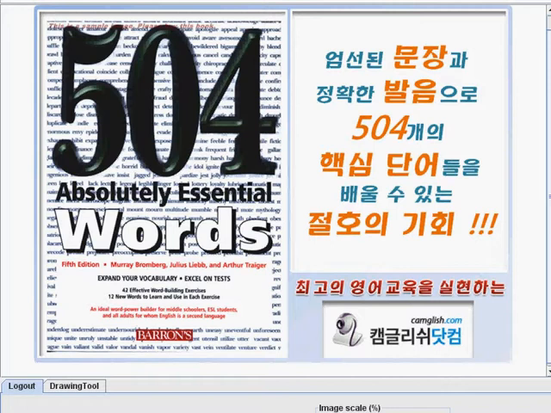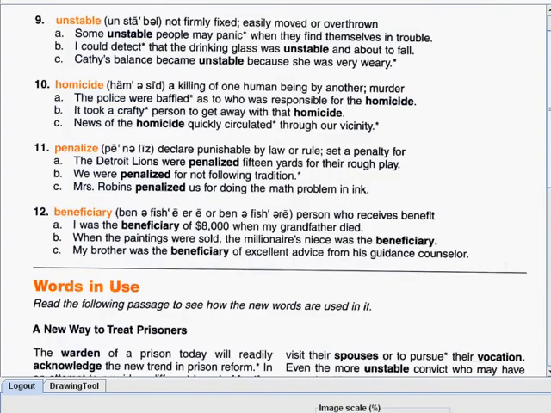Today we're going to have the continuation of lesson number 22, wherein we still have 4 remaining vocabularies to look into. Then after that, I'll be reading to you a passage where you can see the 12 vocabularies that we have learned. And then I'll be showing you a picture and you have to guess which word in our lesson is being suggested by that picture. So let's start with number 9.